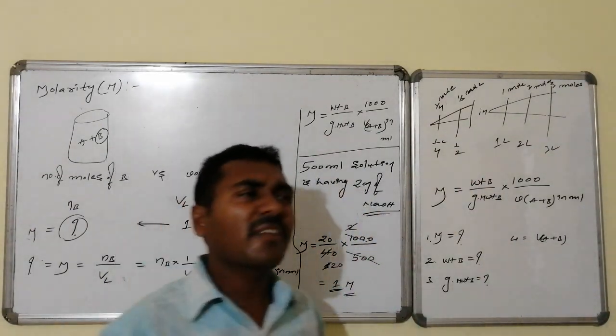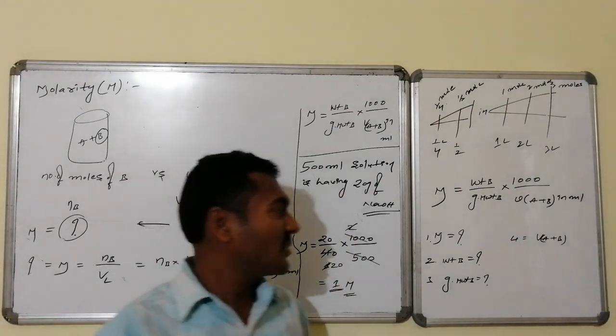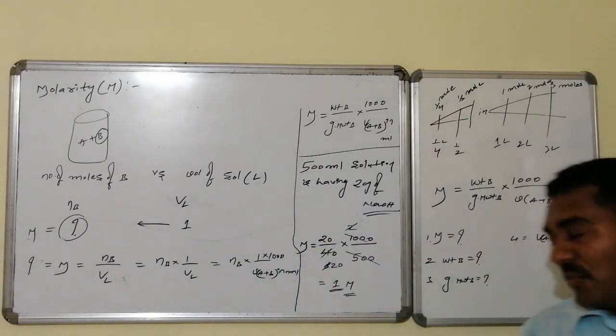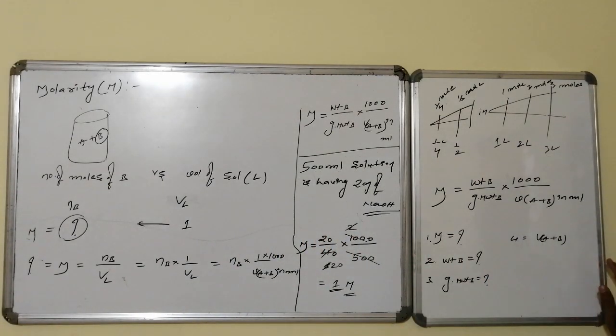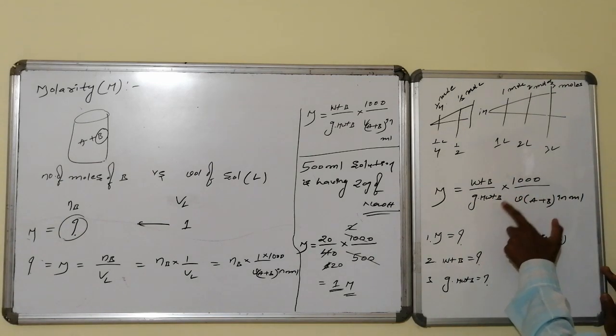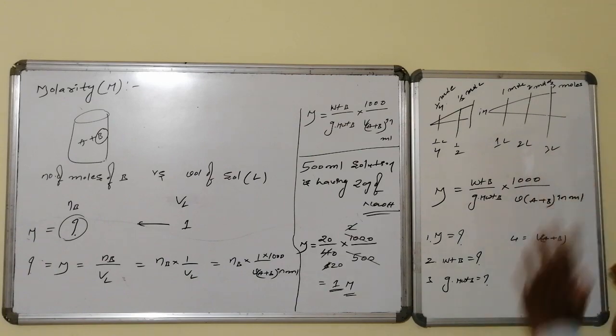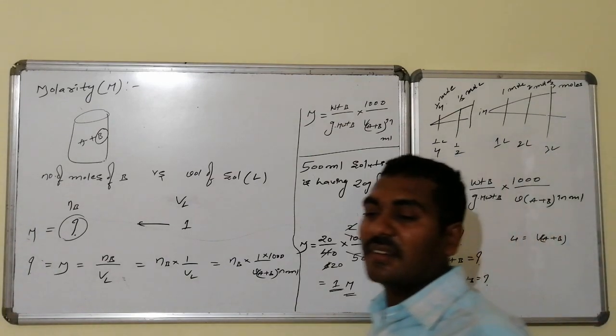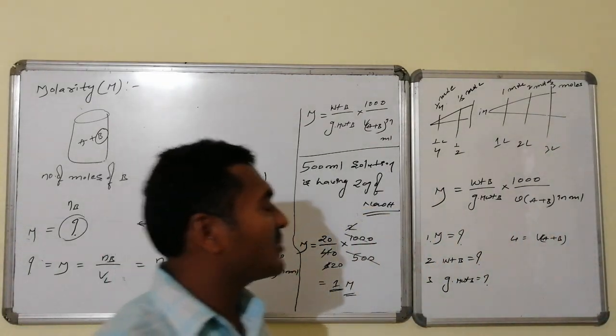That many varieties of logical questions can be framed over the formula, and the overall enlarged formula for molarity is weight of solute divided by gram molecular weight of solute, into 1000 divided by volume of total solution A plus B in ml.